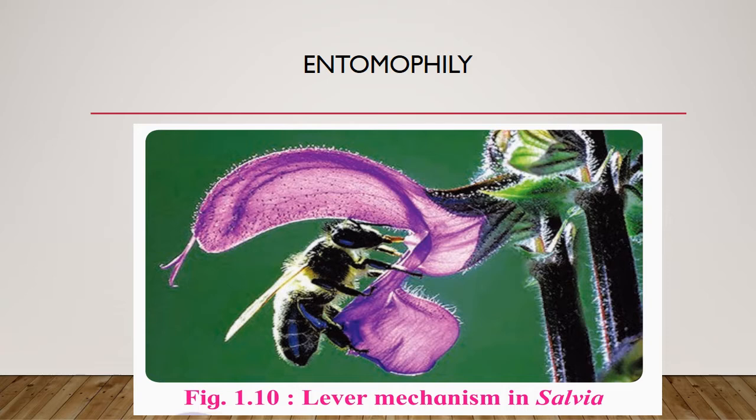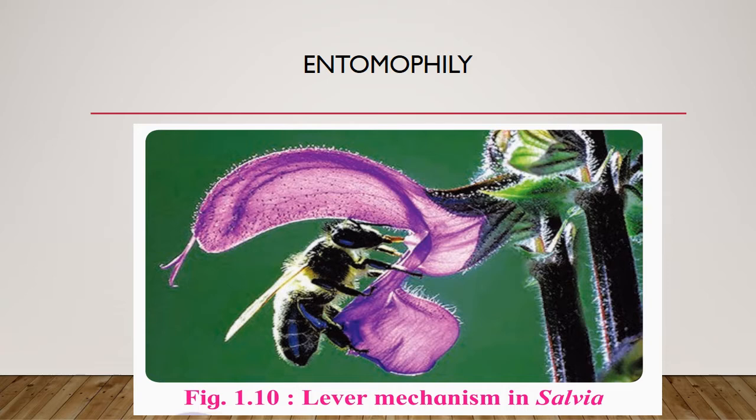So they have bright colored flowers. They are large, often brightly colored. Flowers produce sweet odor or fragrance. Then they have nectar glands. All these adaptations you have to study.